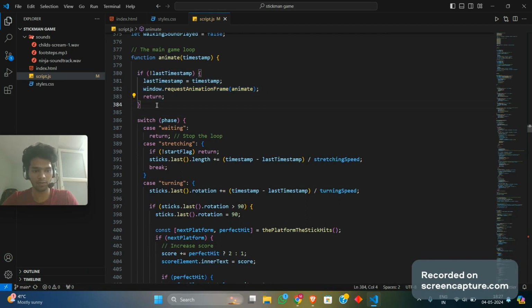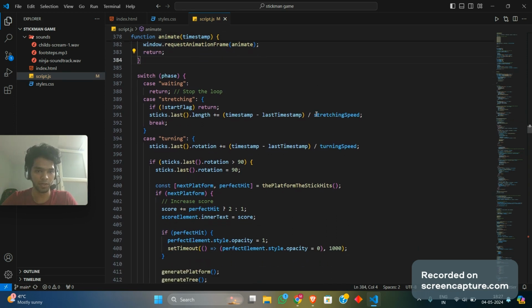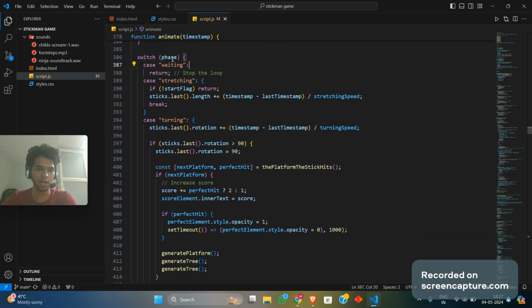In any instance of the game, there has to be a particular last time. For example, initially we are in the waiting stage, right? We're moving either to stretching or transitioning or falling or any other state. So if you don't have a last timestamp, that means some kind of error occurred and we just return nothing out of the loop. Now, the particular switch phase. Now we are at the waiting state. What are you going to do if you're in the waiting state? You just stay there. You just stop the loop here in the waiting state.